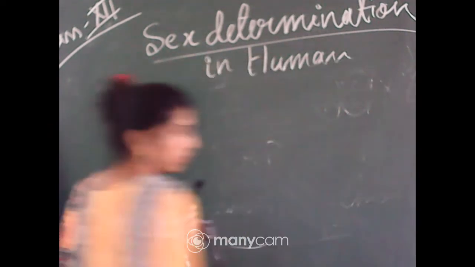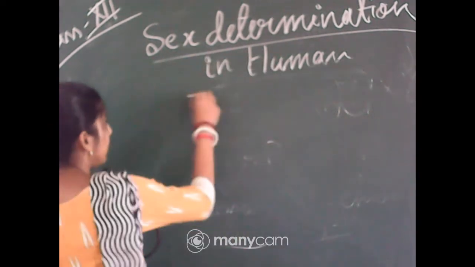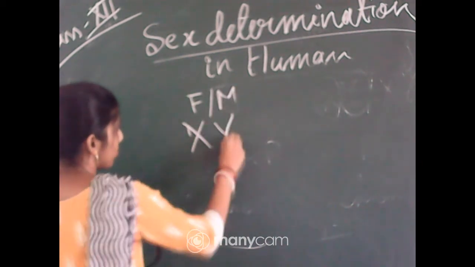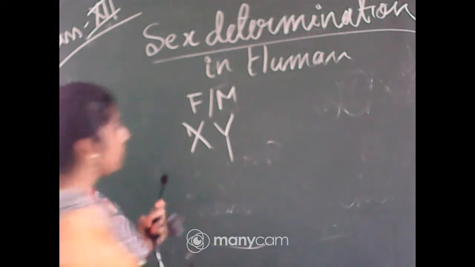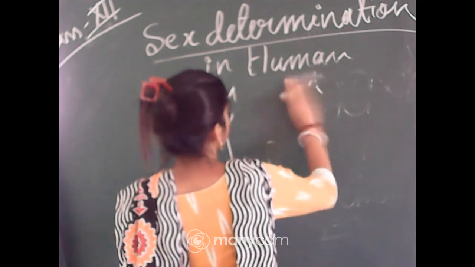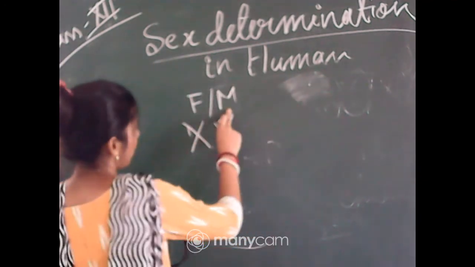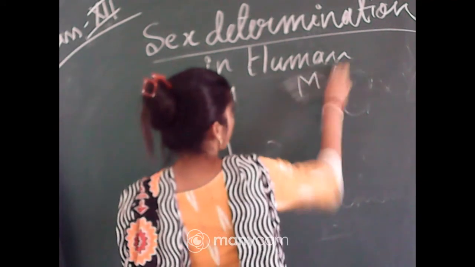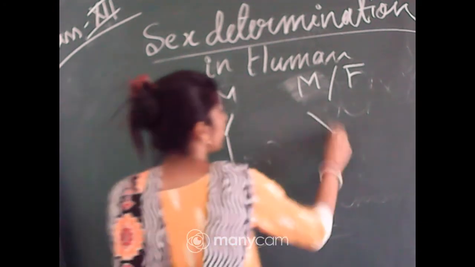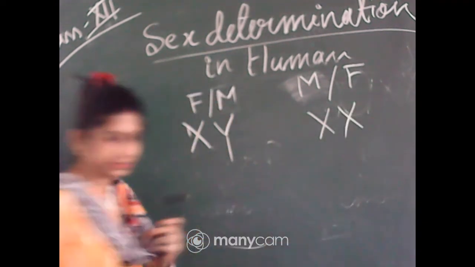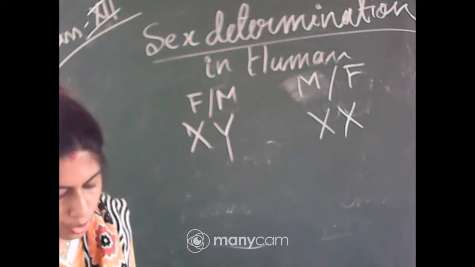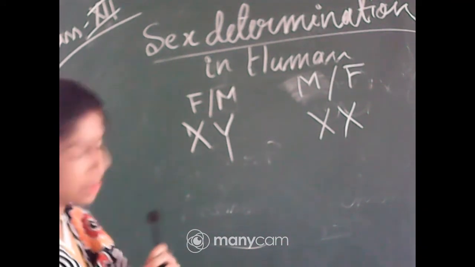Suppose the father, or we can write male, is having X and Y chromosomes, and the mother, or female, is having XX chromosomes, right? Now the ovum fertilizes with the sperm.